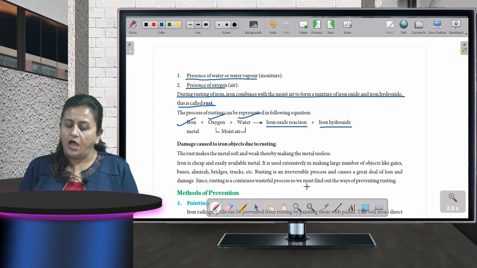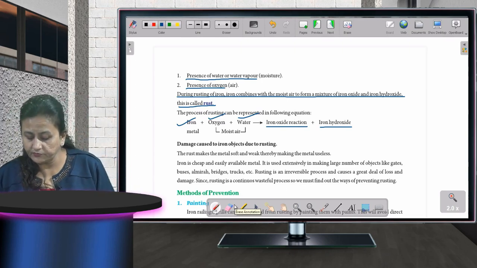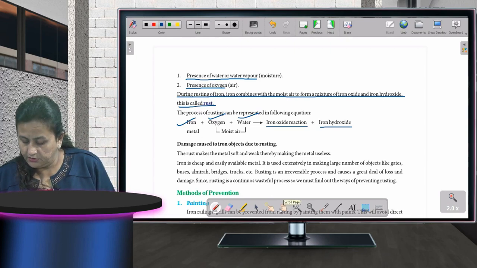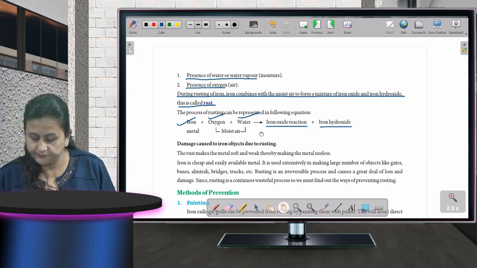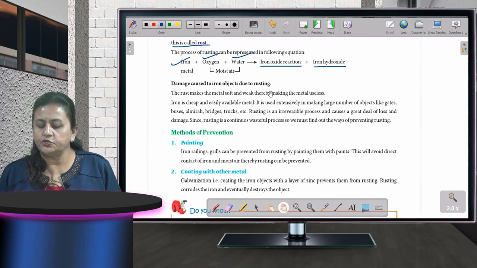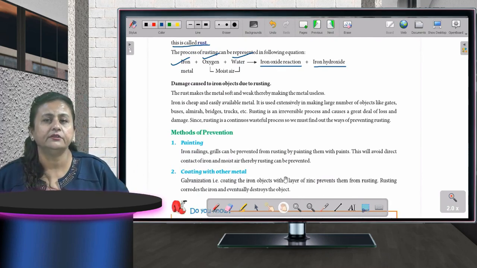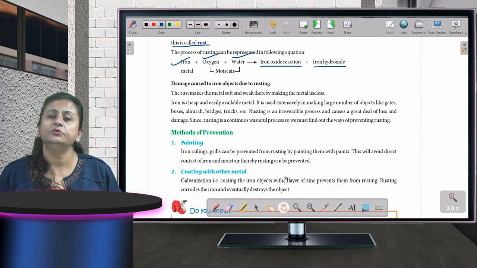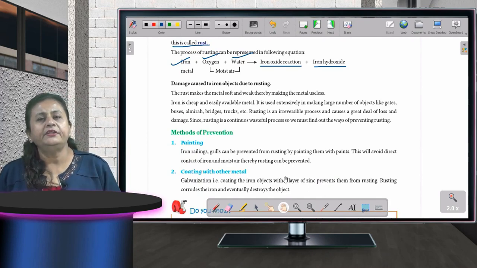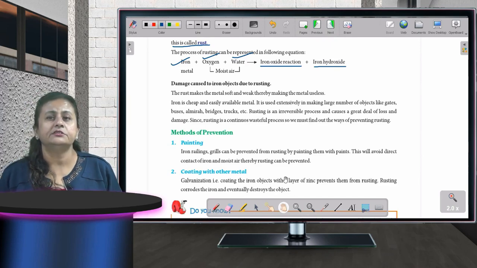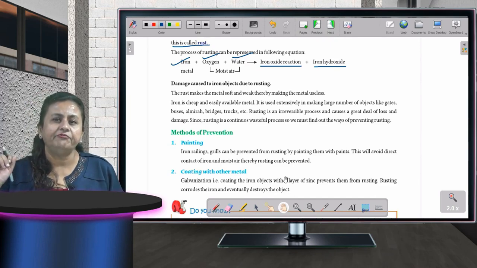Now, damage caused to iron objects due to rusting. क्या नुकसान होता है? What are the damages which are caused to iron just due to rusting? If anything gets rust, okay, first important thing, the lifetime reduces.